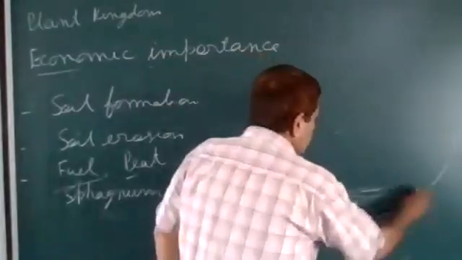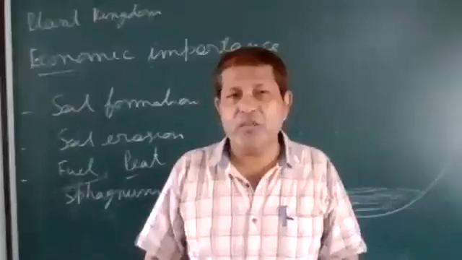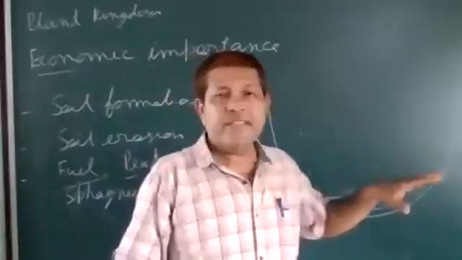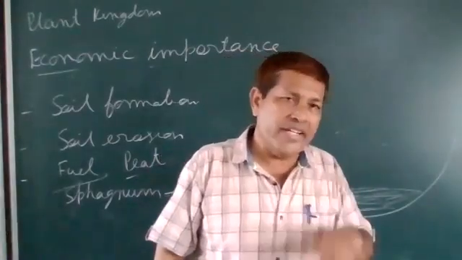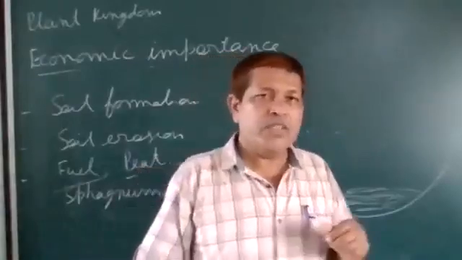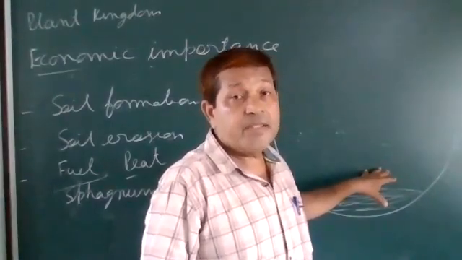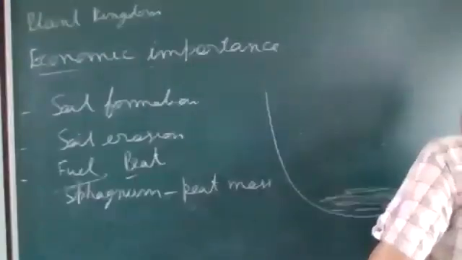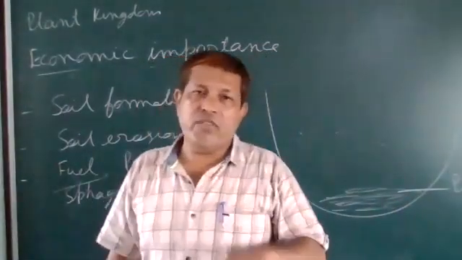And since more and more layers are deposited at the bottom of the water body, after some time they are removed from the water body and used as fuel. So this is what we have obtained. This structure is called peat. And this peat is used as the fuel.